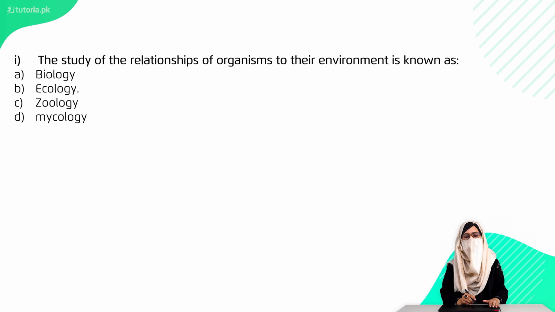Now we will discuss the MCQs of your chapter. So the first MCQ is, the study of the relationship of the organism to their environment is known as biology, ecology, zoology and mycology. The right option is option B, ecology.